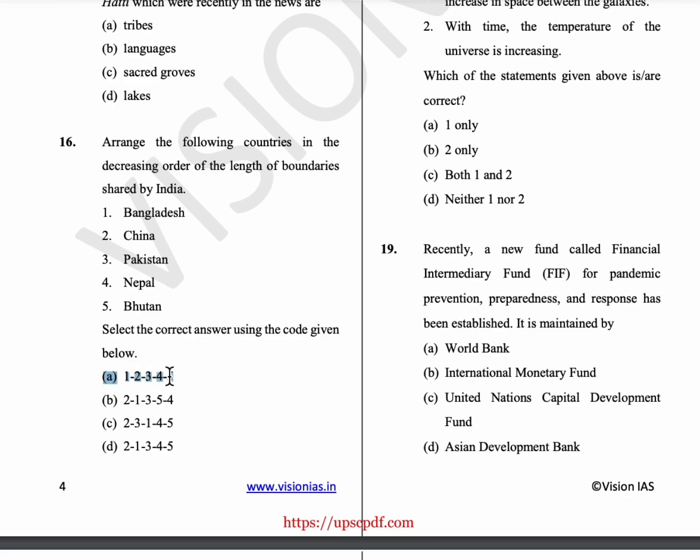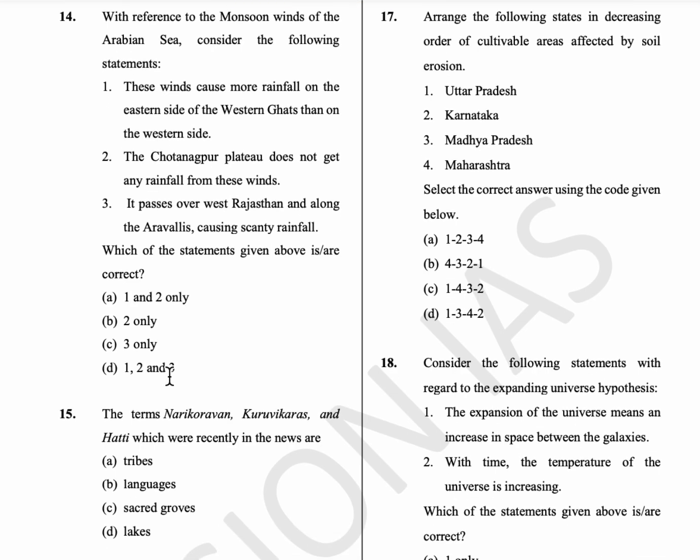Okay, the next 17th question is: arrange the following states in the decreasing order of cultivable areas affected by soil erosion. First is Uttar Pradesh, next is Madhya Pradesh, then Maharashtra, and then Karnataka. The first affected is Uttar Pradesh, because many rivers flow through it, and it is most fertile, as well as affected by